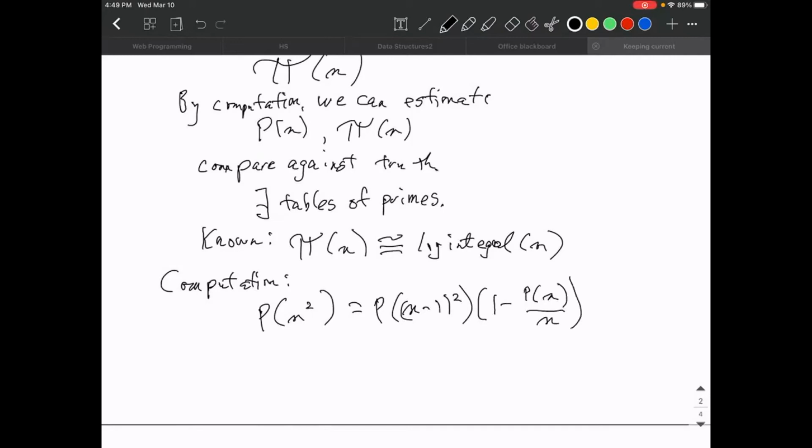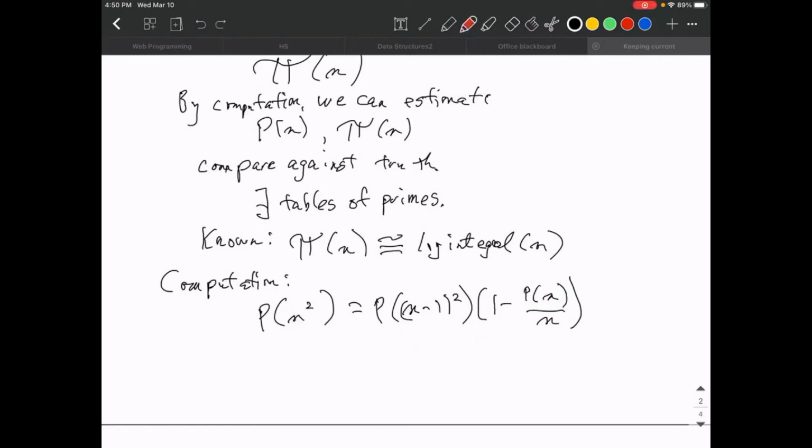Because the new term is the last integer that is less than or equal to the square root of this number. And that number is, of course, n itself. And so that last term is this one that I've shown you here. So you can have a running value of this, and you just multiply that, which means you've got to store some values.